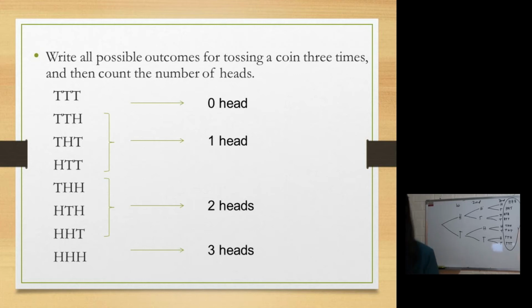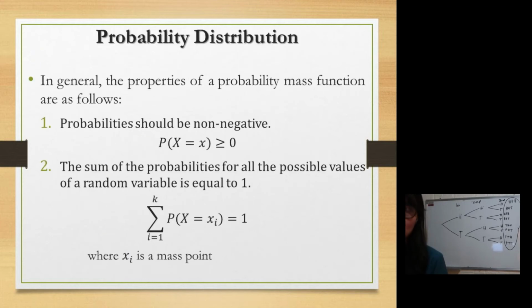So in general, the properties of probability mass function are as follows. Probabilities should be non-negative. What do you mean by non-negative? There's no negative answer. So the probability that the random variable X is equal to small x must be greater than or equal to 0.